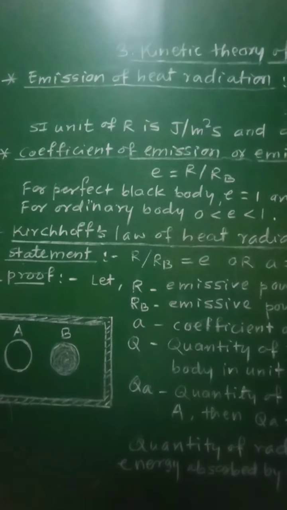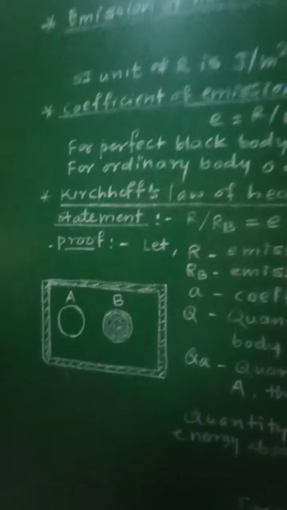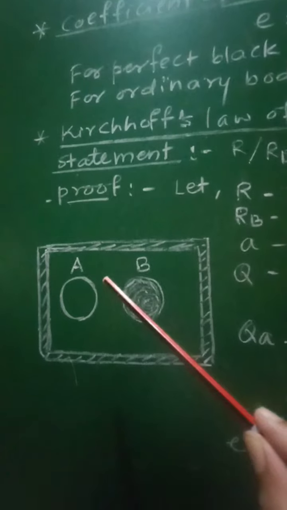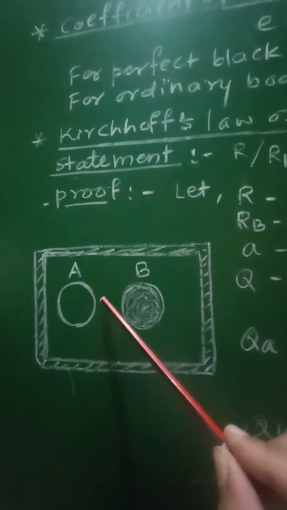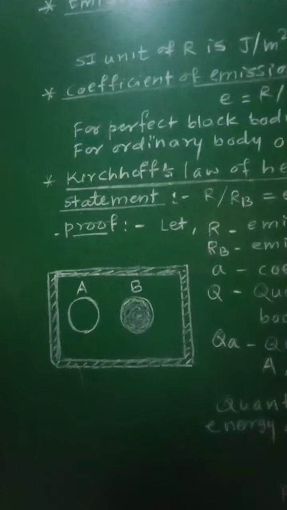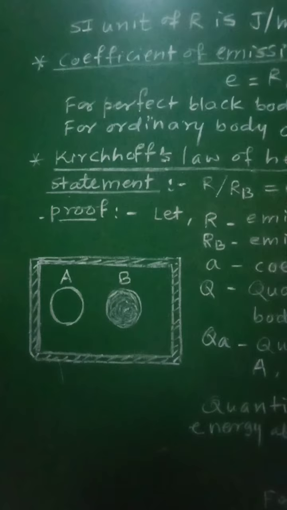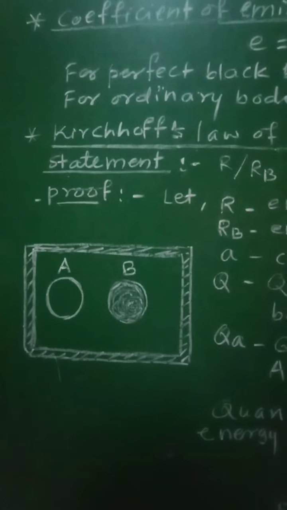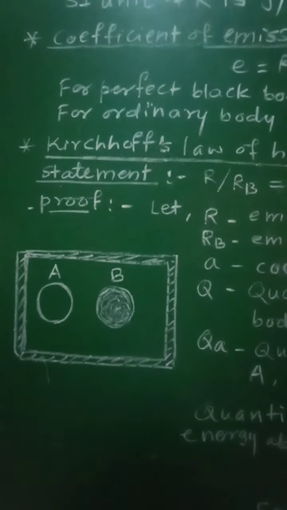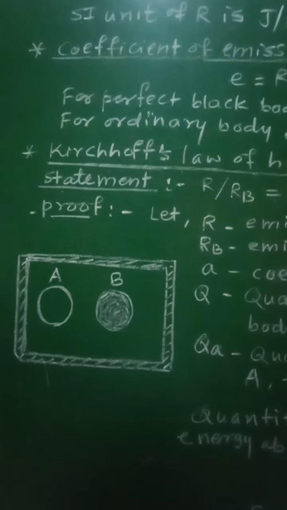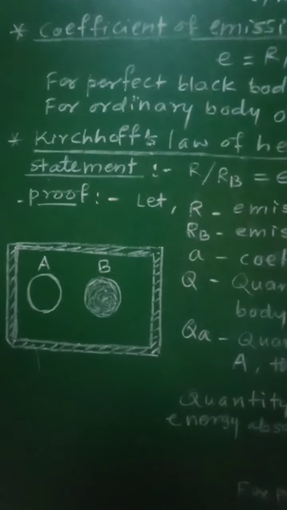So consider an ordinary body A and a perfect black body B. In this case, we have considered a perfect black body B and an ordinary body A, which are enclosed in a constant temperature enclosure. Let us consider an ordinary body A and a perfect black body B of identical geometrical shapes placed in an enclosure. In thermal equilibrium, both bodies will be at the same temperature as that of the enclosure.